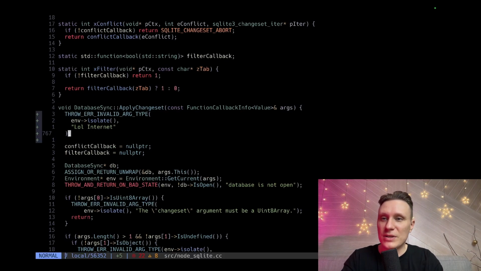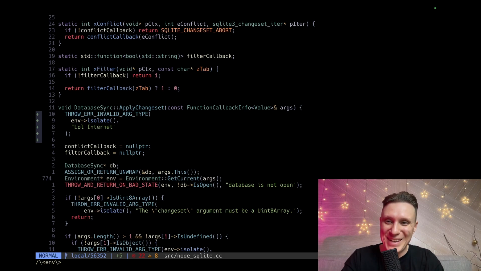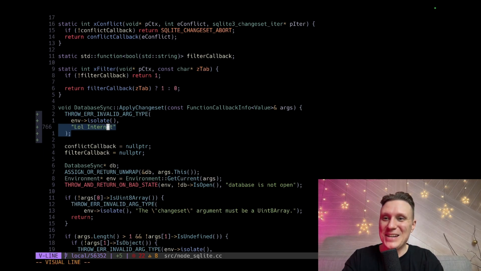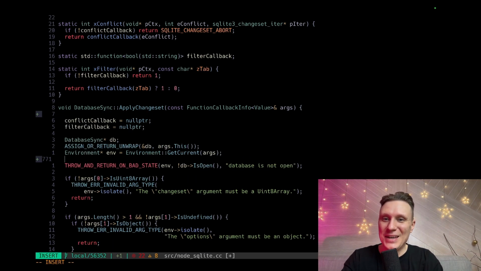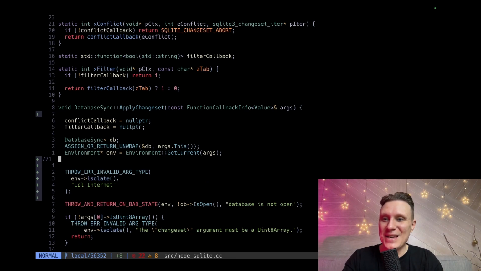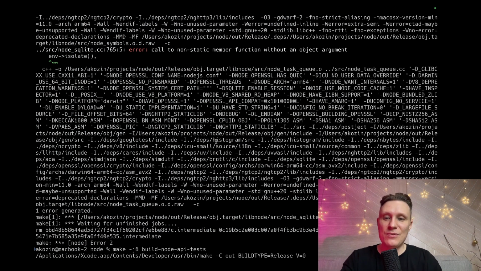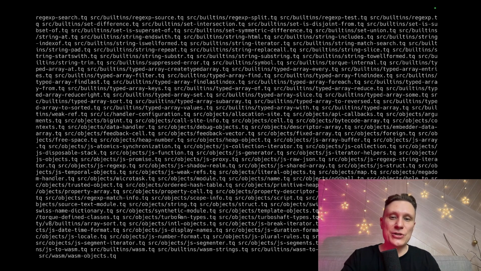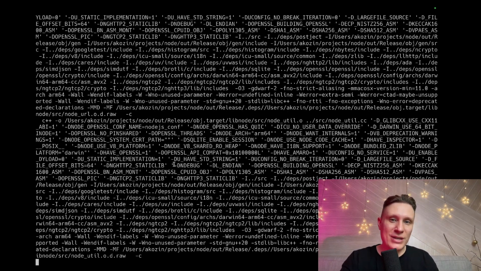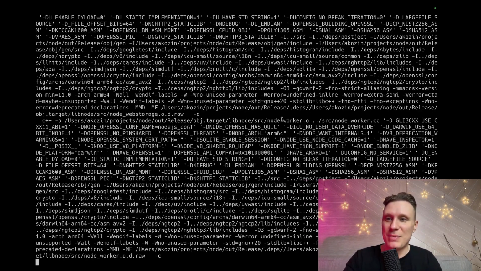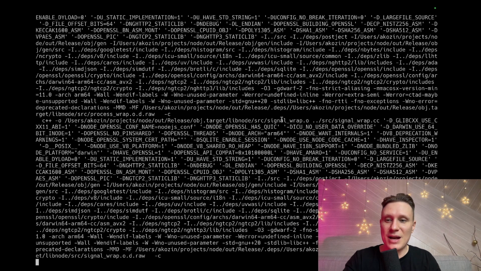Okay, let's fix it. So this guy doesn't work because this thing is here. Let's move it down like this and check what it does. J6 will ensure that it runs on 6 cores, so the C++ compiler can compile like 6 files in parallel. This will speed things up drastically.